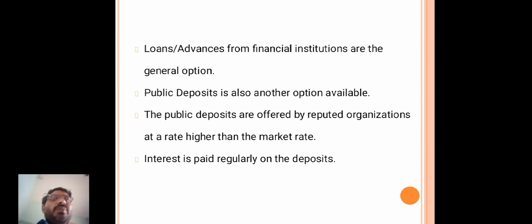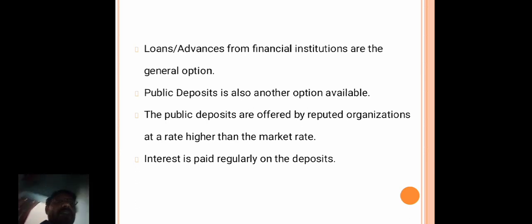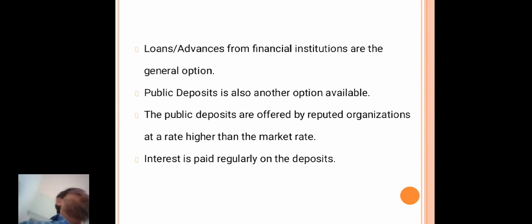So the public deposits are also offered at a higher market rate than by other organizations. Interest is paid regularly on the deposits. Okay, so here the companies arrange the capital.